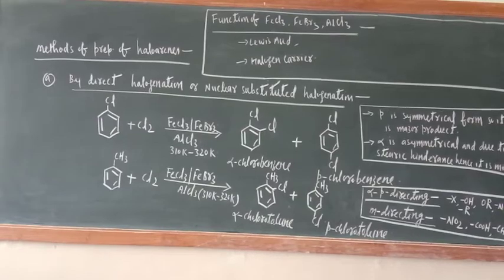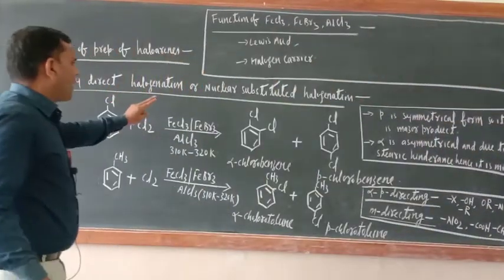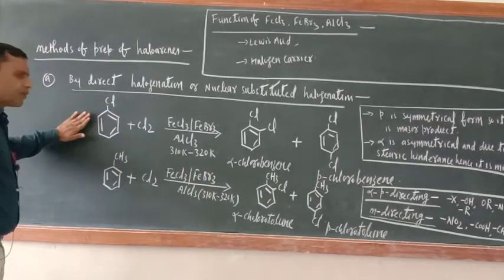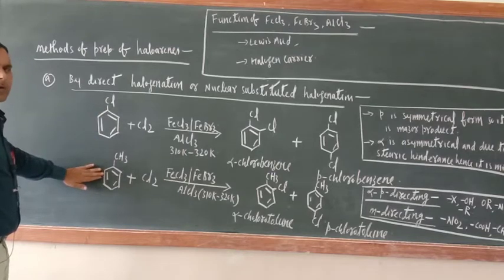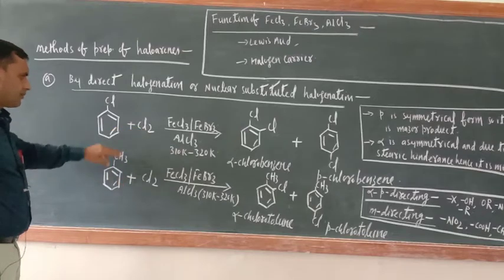Okay, so the first method is direct halogenation, or nuclear substituted halogenation. Just see, I took two compounds here. This is chlorobenzene and this is toluene, or methylbenzene. Subject both of them to halogenation.